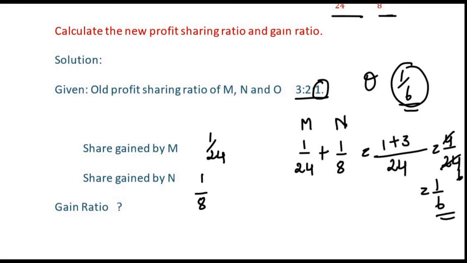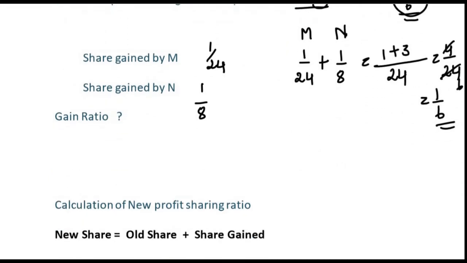Now next, we know the share gained by M and N, but what is the gain ratio? We can write the gain ratio now. If you have the share gained, you can write the gain ratio very easily. You just write it in the form of a ratio. 1 by 24 is M and 1 by 8 is N, right? So the gain ratio of M and N is 1 by 24 is to 1 by 8. But we have different denominators. When writing a ratio, we need the same denominator. So I will multiply this with 3.